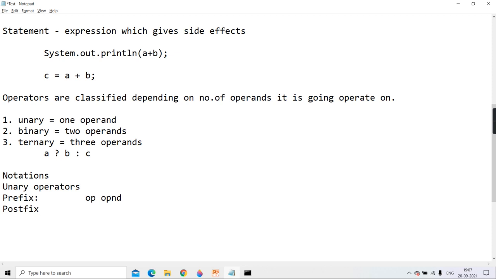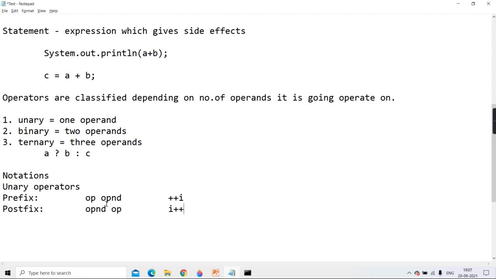And postfix notation is where the operator is after the operand. Examples are like plus plus I, this is prefix, and I plus plus, this is postfix. This plus plus is a unary operator, and when we say unary, it operates on one operand. So here the operator is before the operand, and here the operator is after the operand.